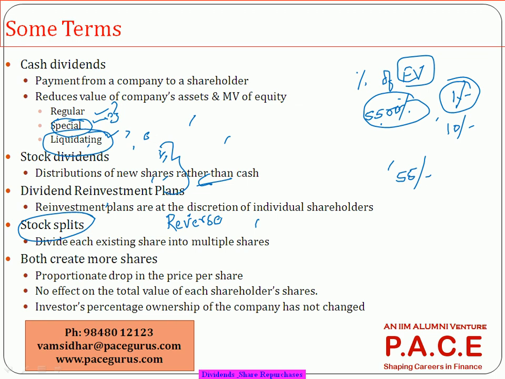Whereas when I say stock split, split also increases the number of shares, but they are not additional shares. The existing share itself is broken into two pieces. So which means in case of a split, the face value will come down. A 10 rupee share, when it